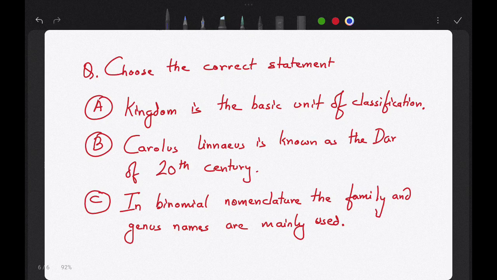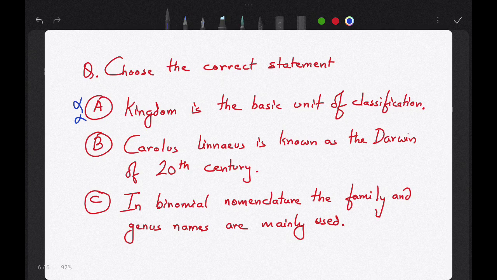Kingdom is the basic unit of classification. Carolus Linnaeus is known as the Darwin of the 20th century. In binomial nomenclature, the family and the genus names are mainly used. So, kingdom is the basic unit of classification. Is it true? It is wrong. So what is the basic unit of classification?